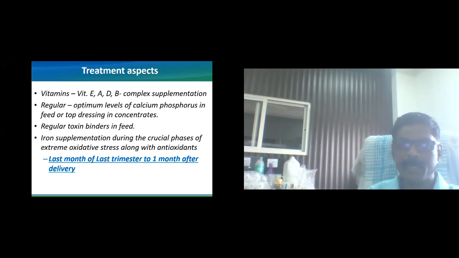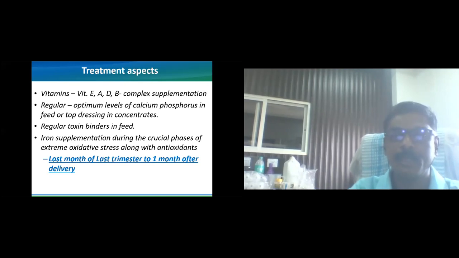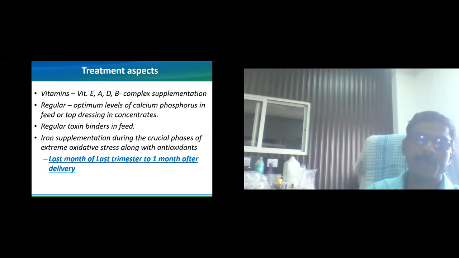Then iron supplementation during the crucial phases of extreme oxidative stress, along with the antioxidant. So basically we should take care of the animal generally from 1 month before calving and 1 month after delivery. That is the very crucial phase.